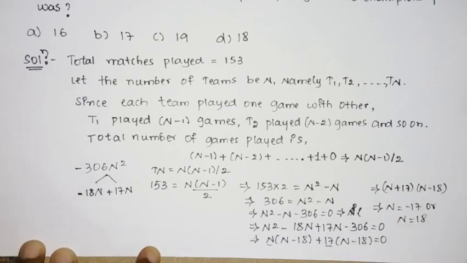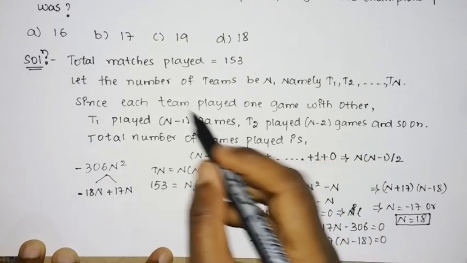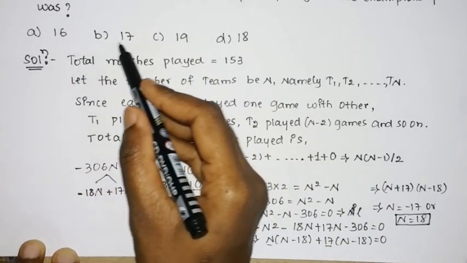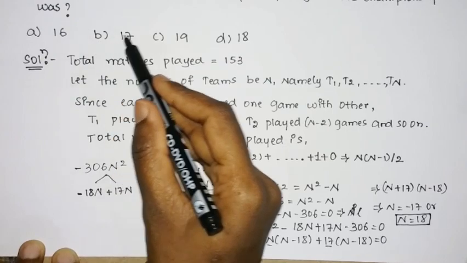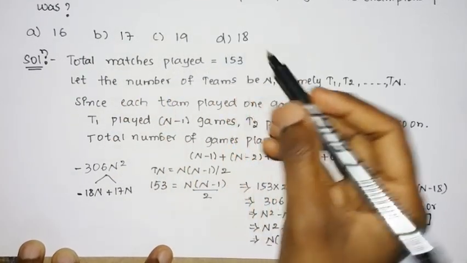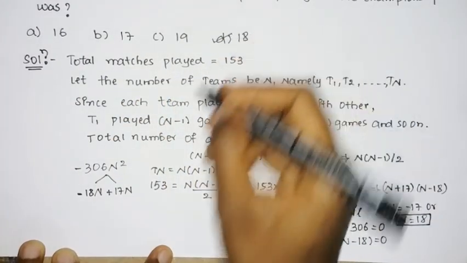But there will be no negative teams. So here you need to find the number of teams that are participating in the championship. The number of teams cannot be a negative value. So it should be a positive value. Therefore you need to consider n equal to 18. From the options, they have given 4 options: A is 16, B is 17, C is 19 and D is 18. So you can see option D is the correct answer for this example.